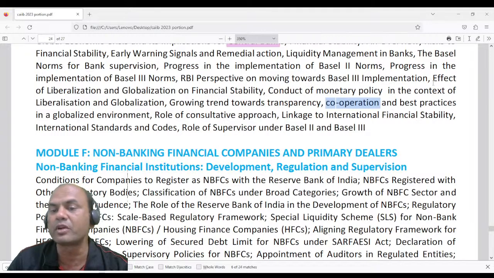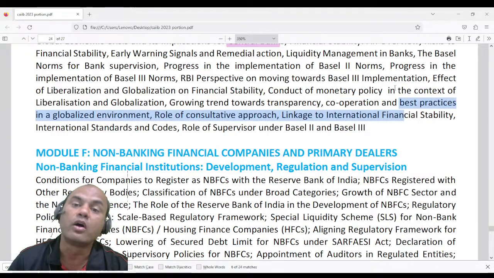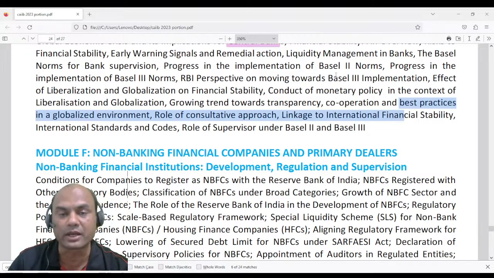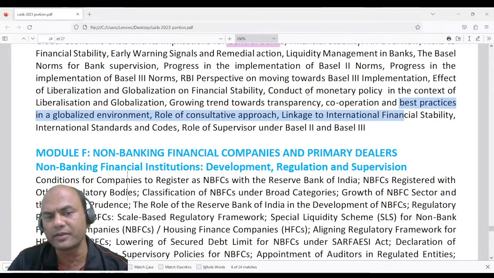Best practices in the global environment is something important which every bank should follow, and RBI is also stressing on the same. All the banks should share the best practices, so that what happens? If any bank is lagging somewhere, they can use that best practice, right?